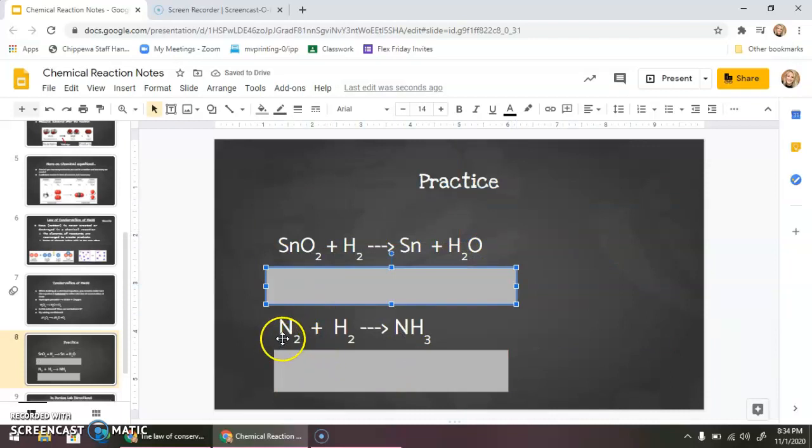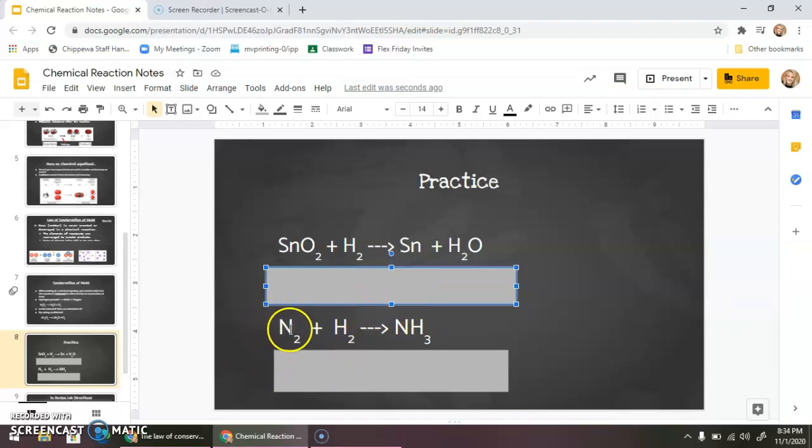Now let's look at our last one. N2, so we have 2 nitrogen, we have H2, 2 hydrogen, and it becomes NH3. So we have 2 nitrogen on this side, but only 1 nitrogen on this side. We have 2 hydrogen on this side, but we have 3 on this side. So what numbers do we have to add to get it to equal out?